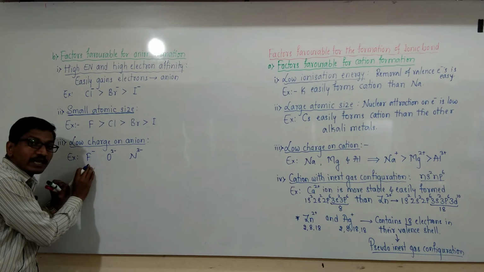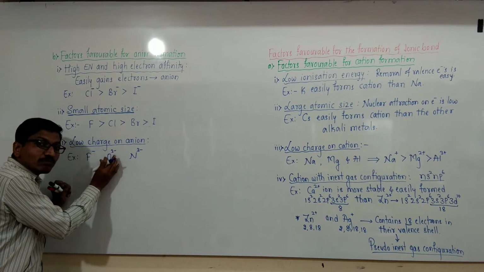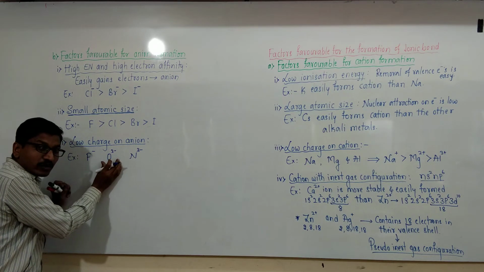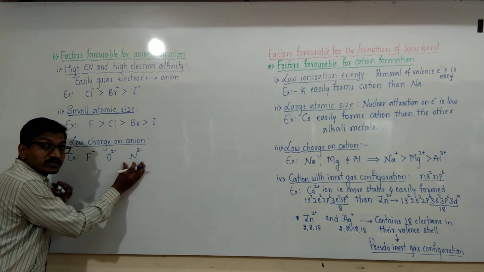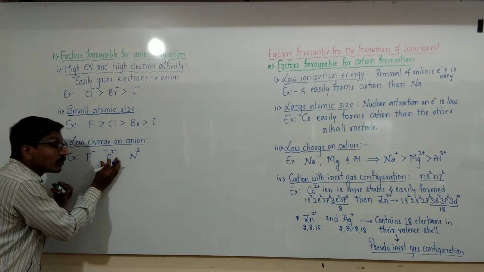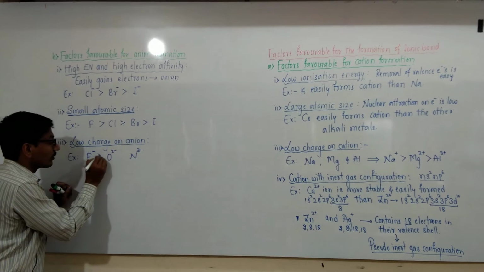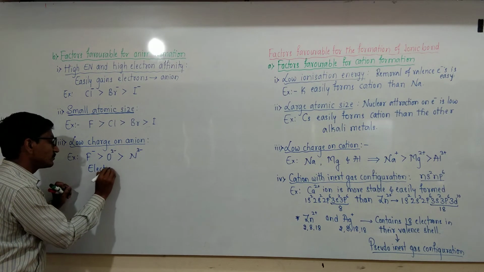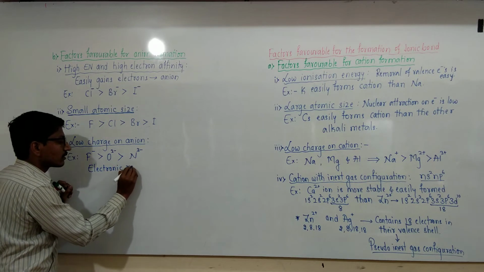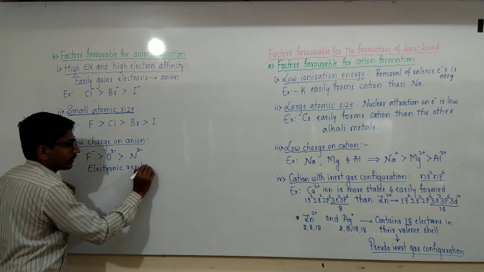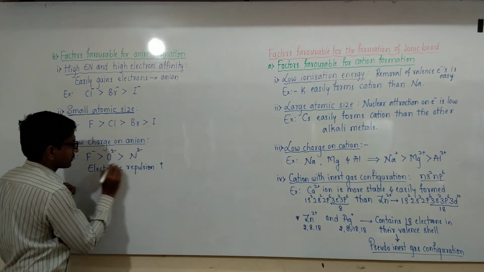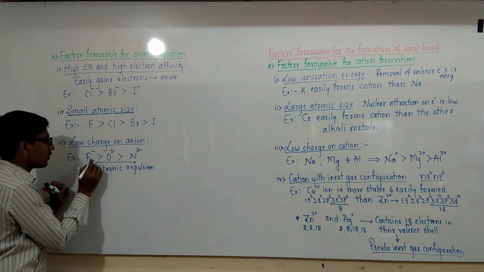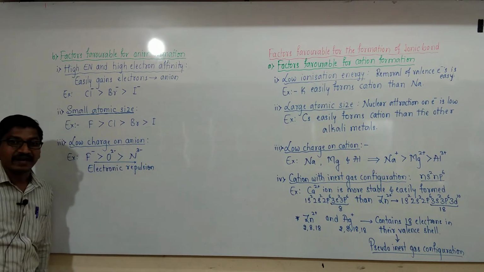In the oxide ion the electronic repulsion is more compared with the fluoride ion, and in the nitride ion the electronic repulsion is very high compared with both fluoride and oxide ion. Electronic repulsion increases from fluoride ion to nitride ion.